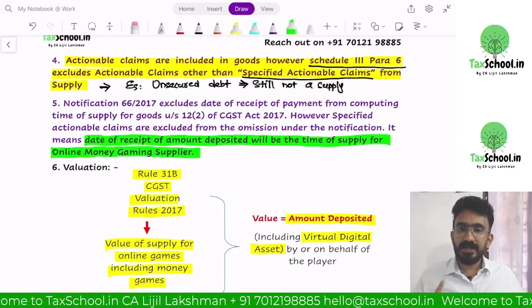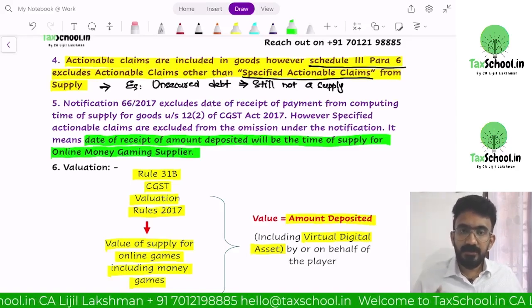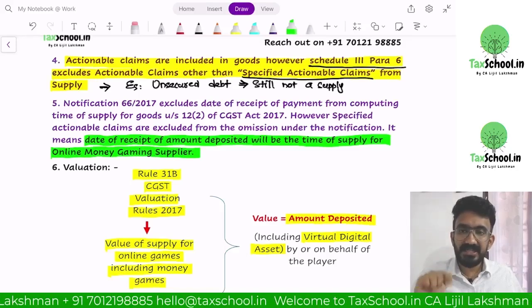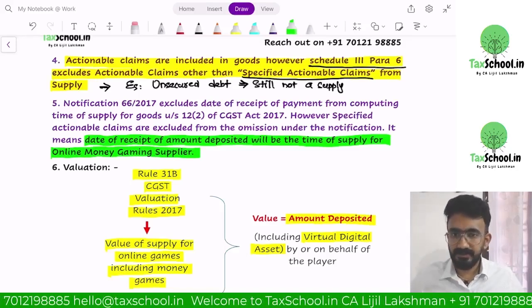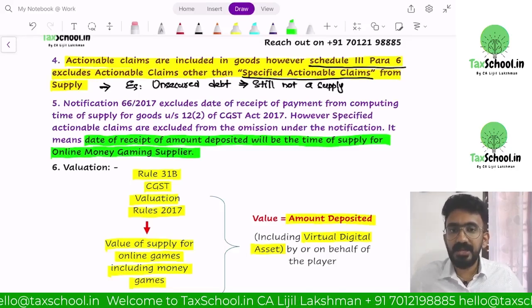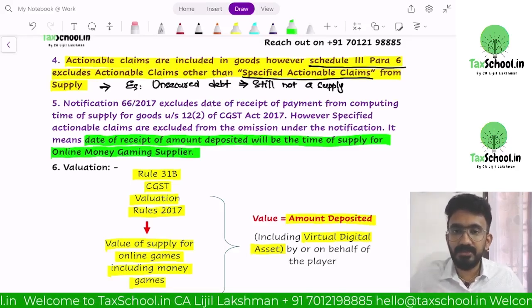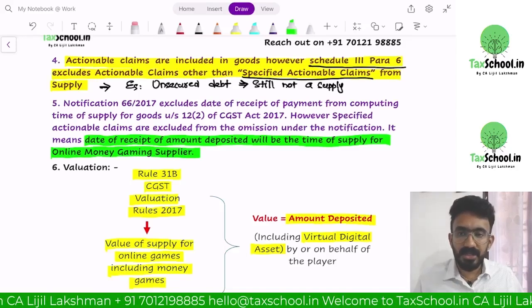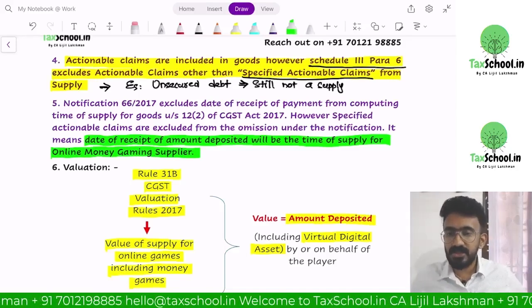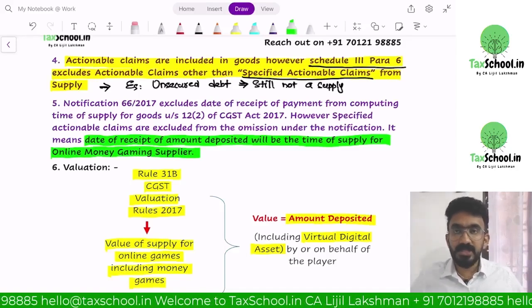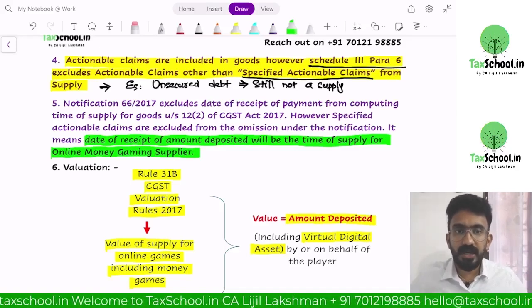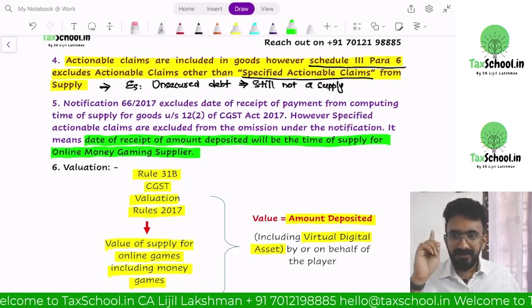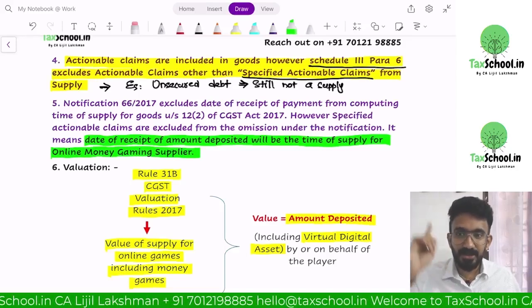Here I cannot collect RCM because even though the supplier is outside India, the Indian customer is an unregistered person. I cannot ask every Indian customer who is subscribing to a foreign platform to register and pay GST under reverse charge mechanism. Then there's so much registration that I have to handle. Now the government says that if I don't collect GST, then I'm losing a lot of revenue. What I told you, GST considers themselves to be a partner to these businesses.